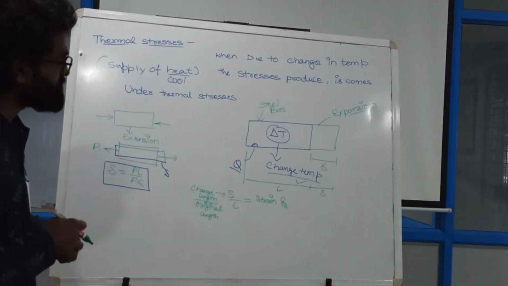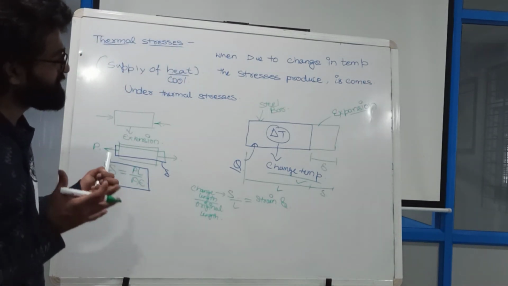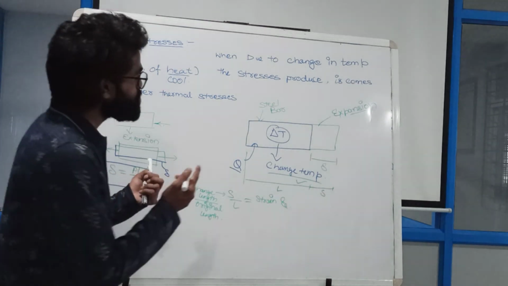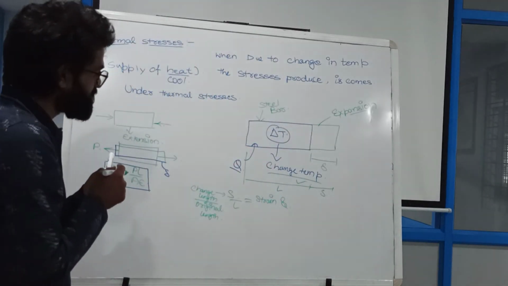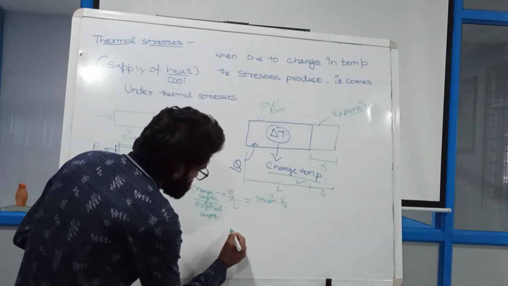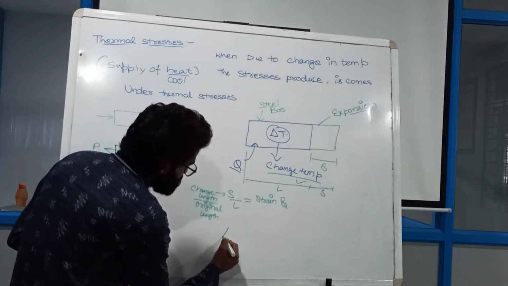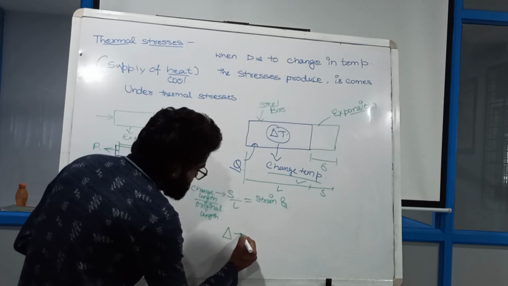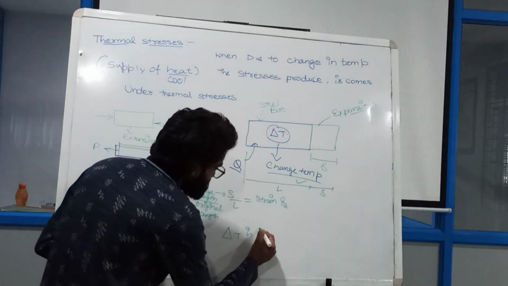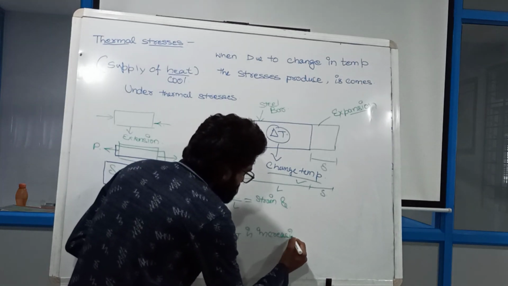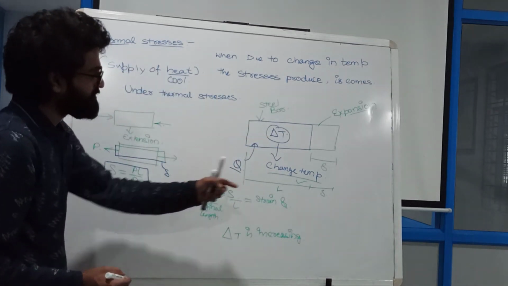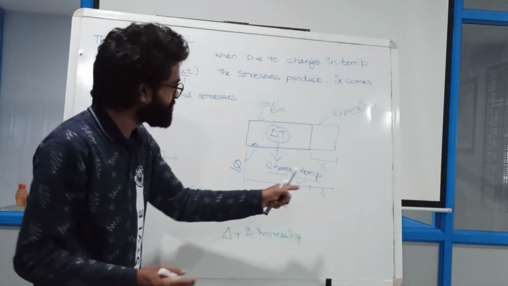Now, my dear friends, how is this strain being produced? It is produced due to the change in temperature. So what is the meaning of that? If the temperature is increasing, if delta T is increasing, what is happening? This delta value is also more.